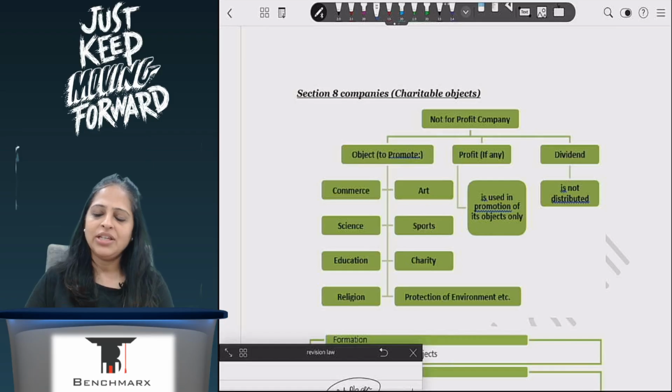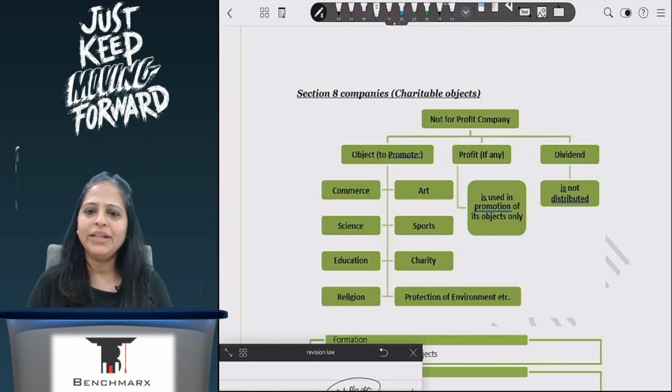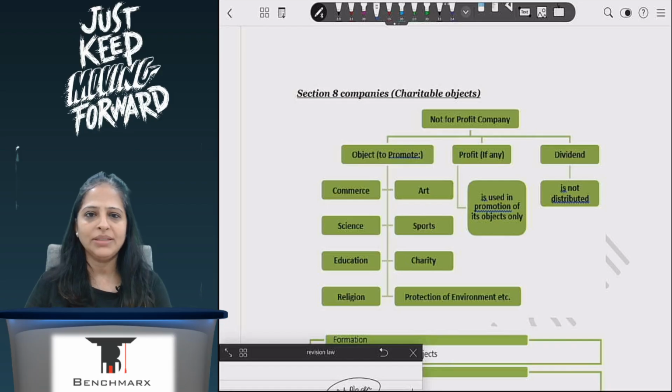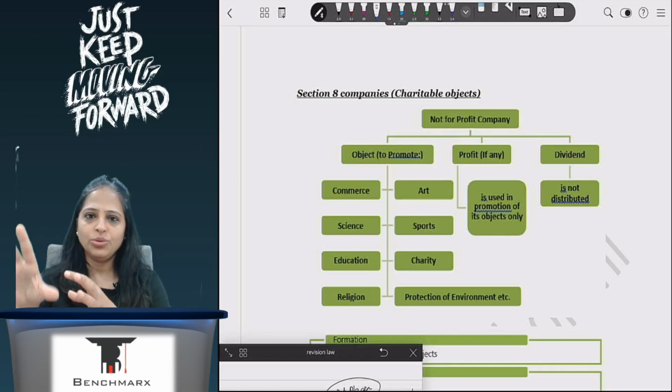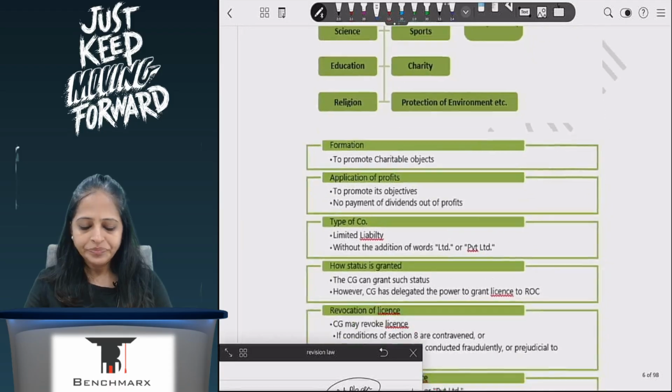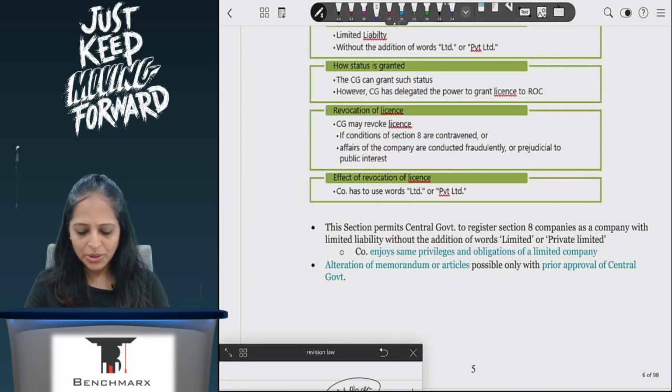If they share the proceeds at the time of winding up, it is like a dividend only, because you're giving out the money. You have to give it to any other company which is into similar business, or deposit it in a fund. Whatever you earn in a Section 8 company will always remain with the Section 8 company, or go to the central government, or go to any other company in a Section 8 business, correct? So that is about Section 8 company.